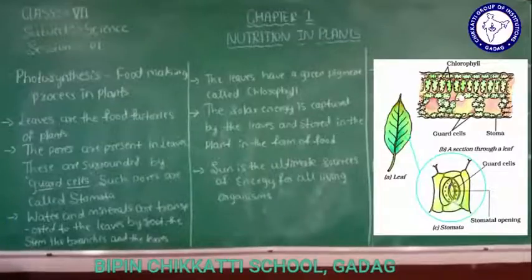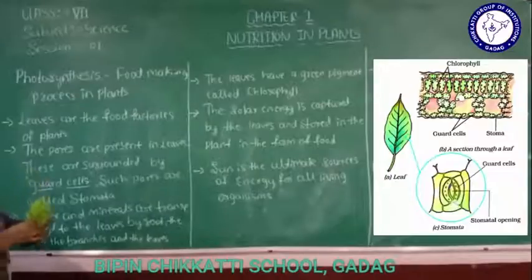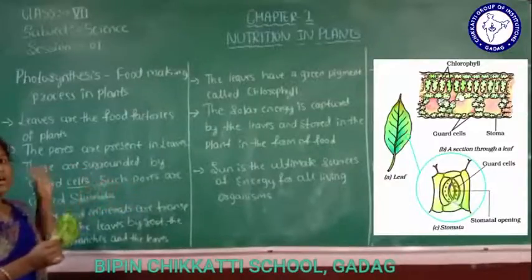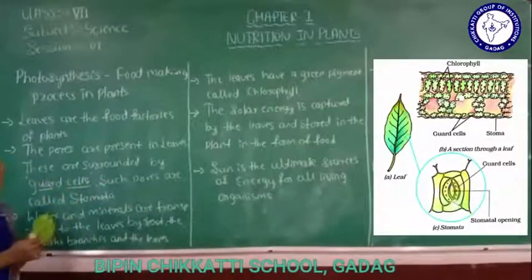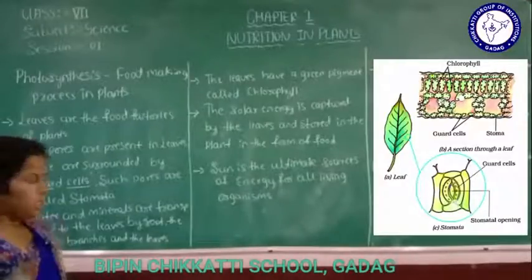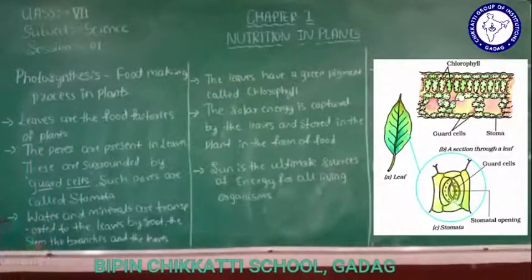So what do these pores help with? Can you see this picture? These pores are surrounded by guard cells. These pores are called stomata.